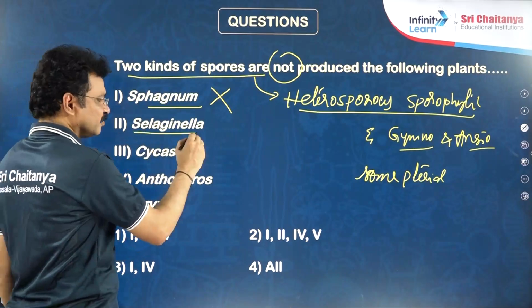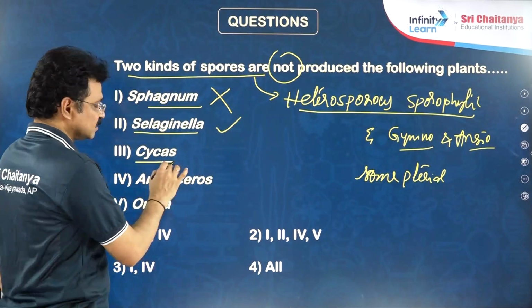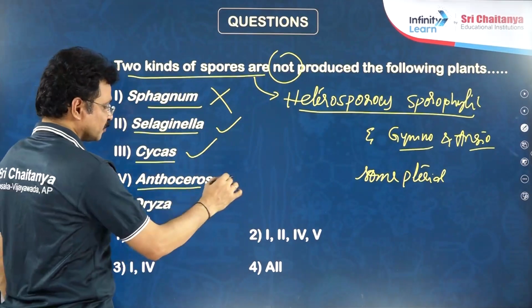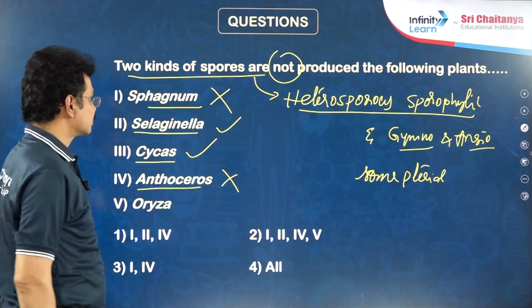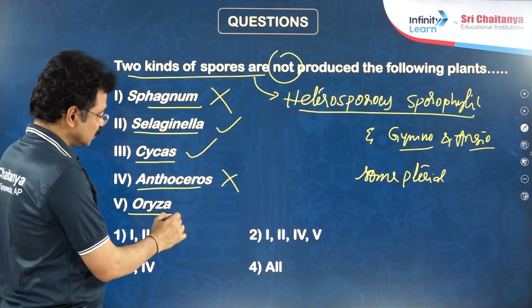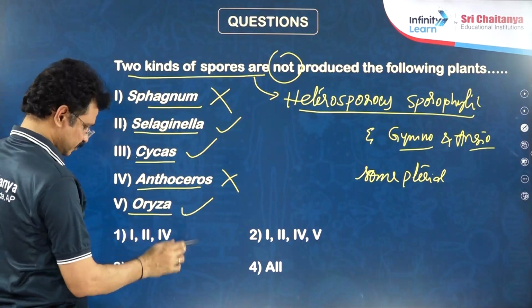Next, Selaginella is a pteridophyta, and heterosporous nature is present. Cycas is a gymnosperm, that's why heterosporous. Anthoceros is a bryophyta, it is homosporous, not heterosporous. Oryza, the scientific name of rice, is an angiosperm, heterosporous. Then the right answer is 2, 3 and 5.